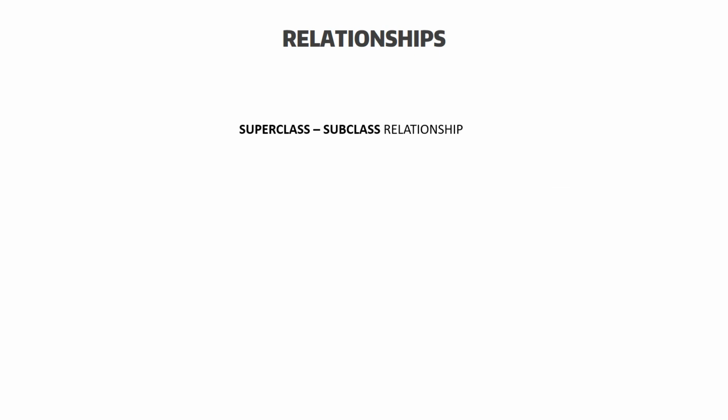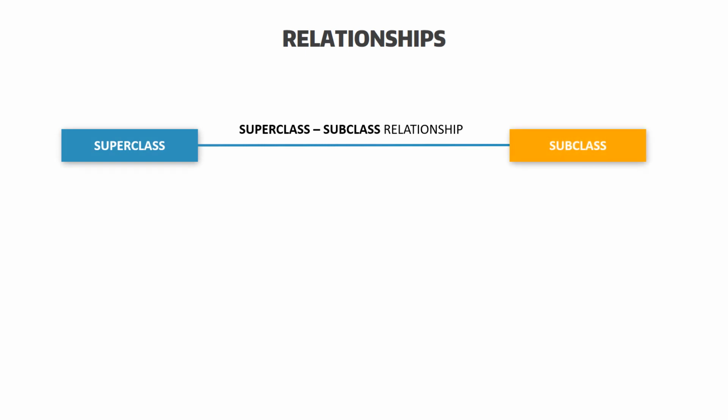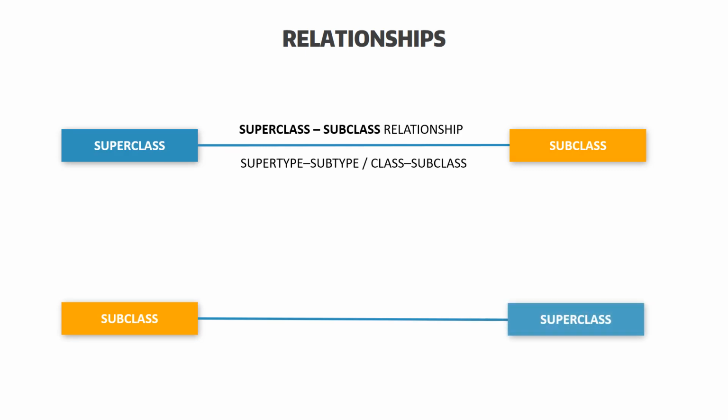A superclass-subclass relationship is a relationship between a superclass and any one of its subclasses. It is also called a supertype-subtype, or class-subclass relationship. The relationship between a subclass and its superclass is called a subclass-of relationship, or is-a relationship.